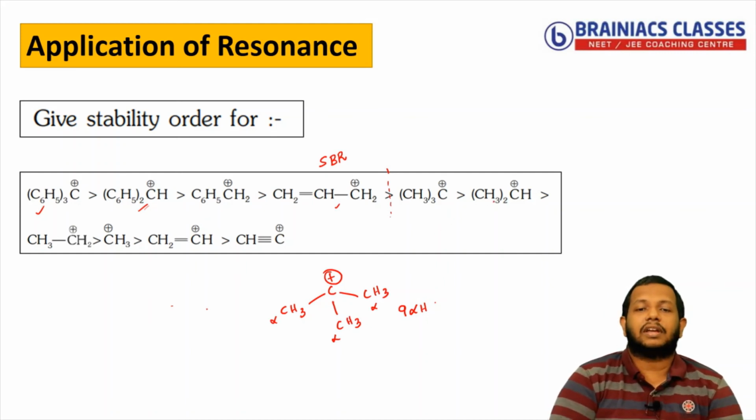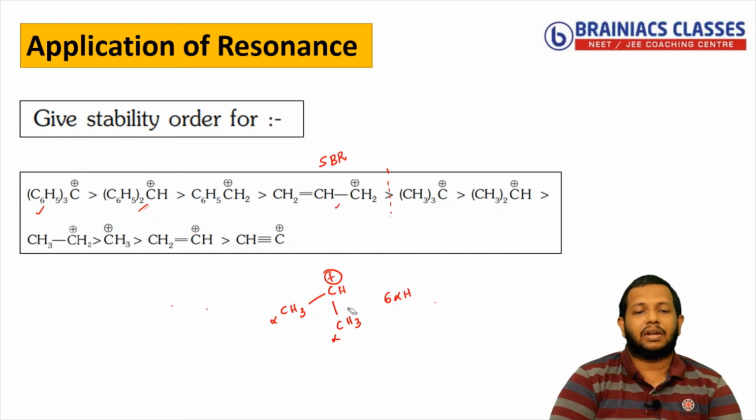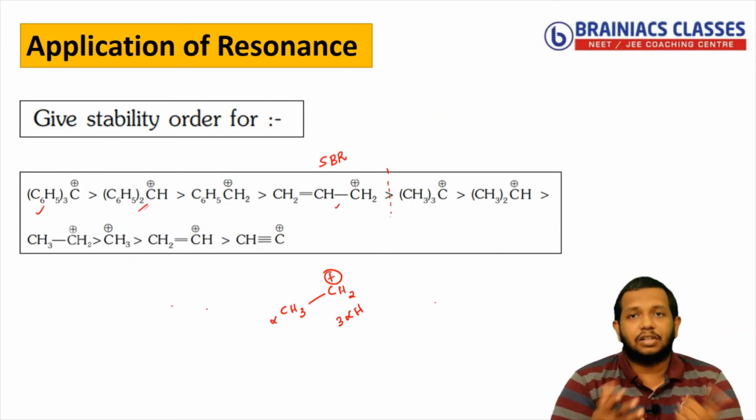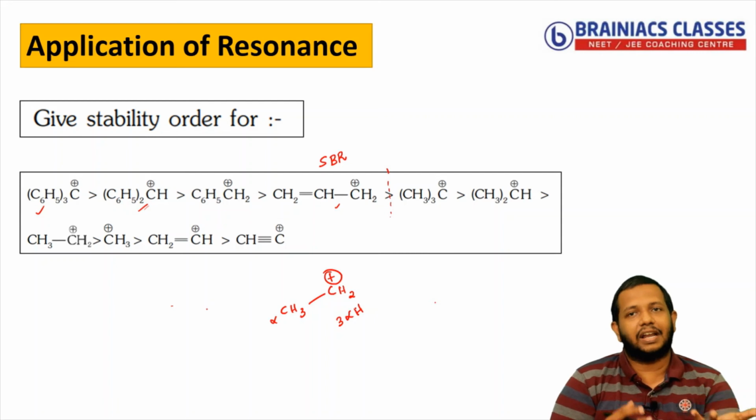Now coming to the next one, you can see one of the CH3 is removed. So one of the CH3 is removed, what is happening? Hydrogen is coming. So this is stabilized by how many alpha hydrogens? 6 alpha hydrogens. Now in the next one, you can see one more CH3 is removed. So one more hydrogen is coming. So this is stabilized by 3 alpha hydrogens. So as the number of alpha hydrogens decreases, the stabilization by hyperconjugation also decreases. I will explain hyperconjugation in detail, but I need that also to explain here.